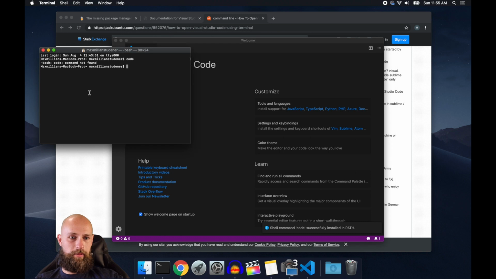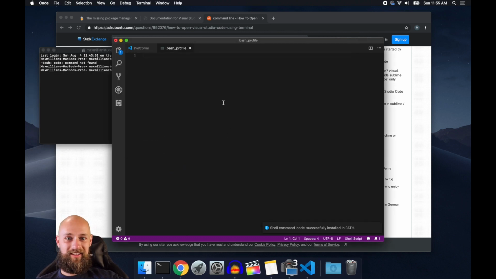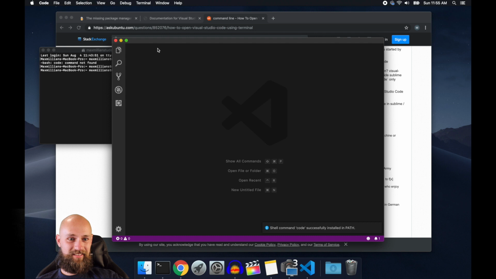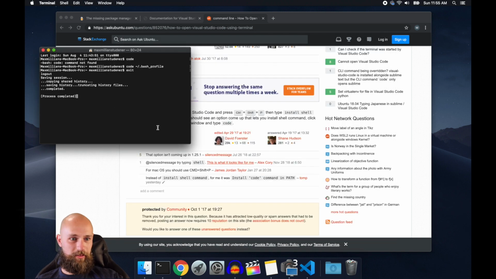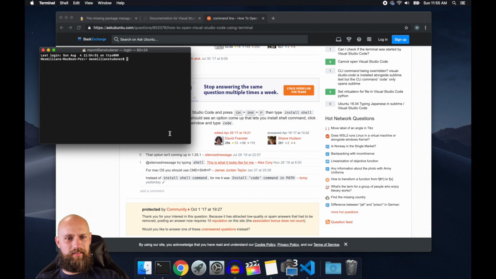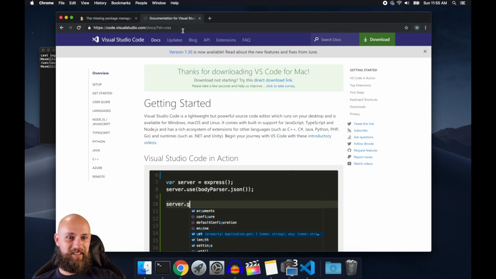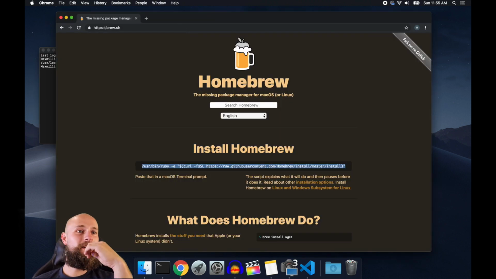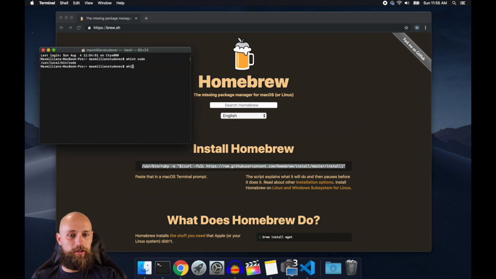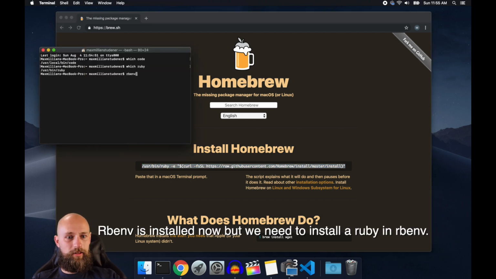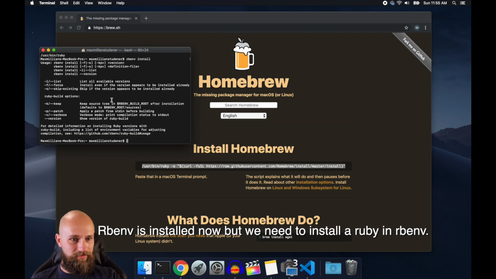So if we code our bash profile. It's not in here. What's happening? Let's try this again. It's in there. Sweet. Okay. Google to the rescue here. All right. Let's recap where we're at. We got brew installed. Let's see, which Ruby, Rbenv install what? Rbenv.